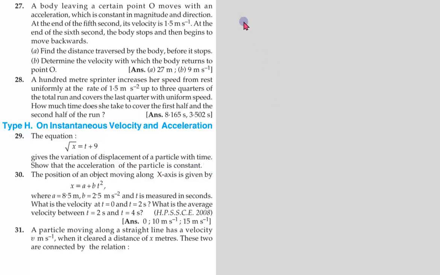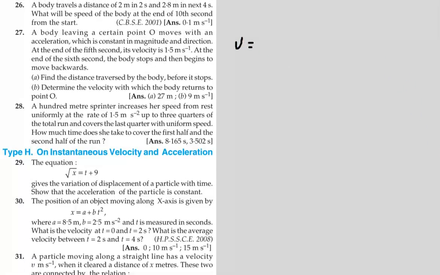So the instantaneous velocity formula is v equals dx by dt. This is differentiation of distance with respect to time.